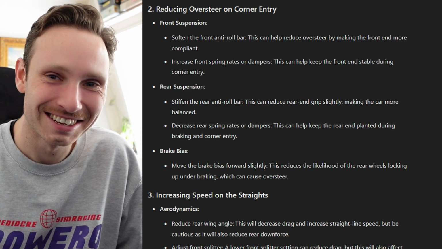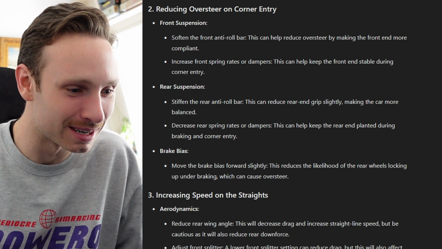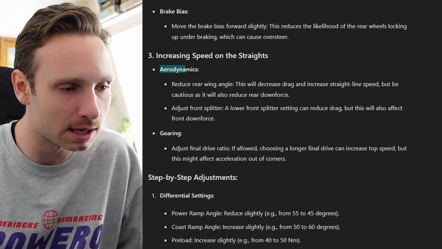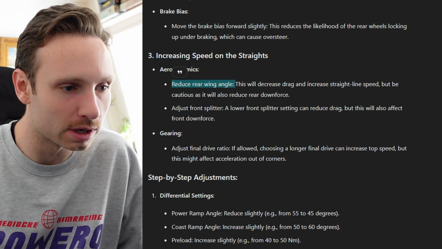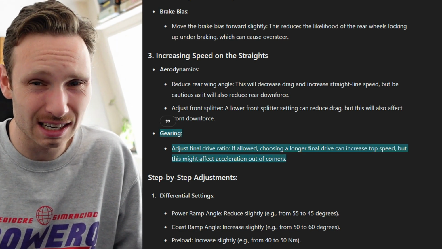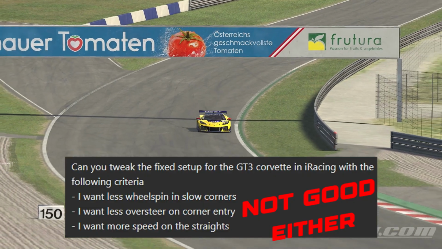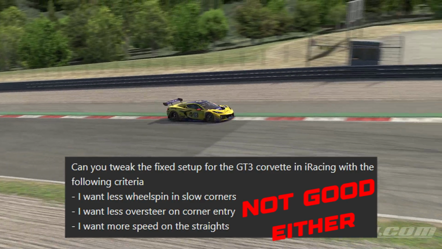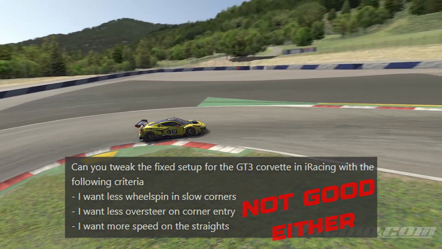I don't think ChatGPT really knows what it's doing. Increasing the speeds on the straights. So aerodynamics: reduce the rear wing, adjust the front splitter. Just reducing aerodynamic drag will help you get to higher top speeds, of course. So that's good. It's also talking about gearing again, so it's kind of consistent in that way. But I don't think we got much better information with the second prompt, as we asked it the same kind of stuff, only worded a bit differently.